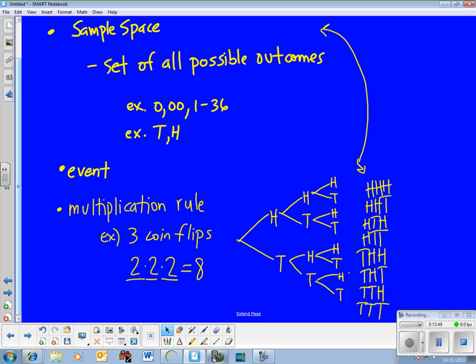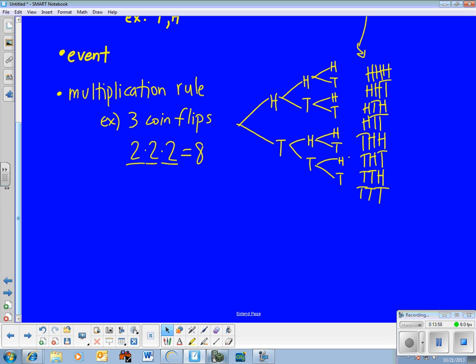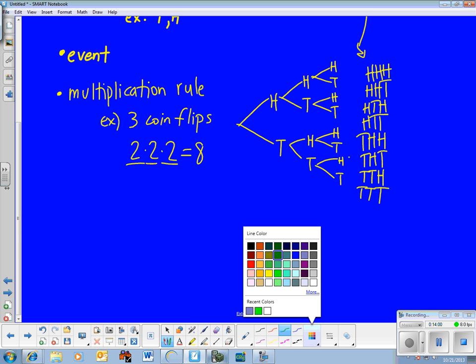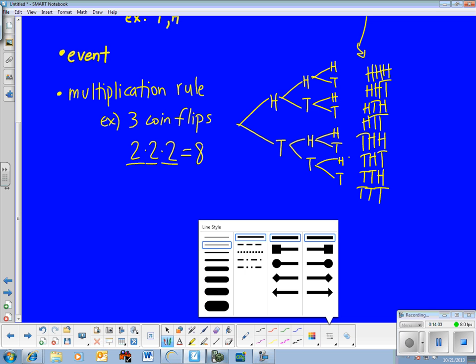All right, so the last thing. Replacement, non-replacement. This kind of applies to a deck of cards. And really, I just want to make you aware that it's an issue. Replacement versus non-replacement.